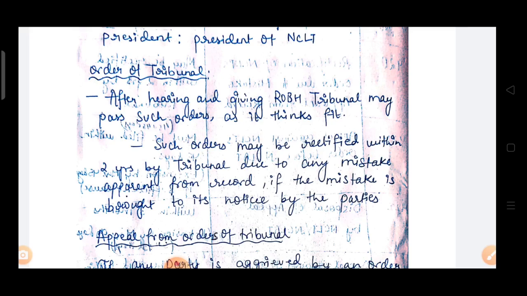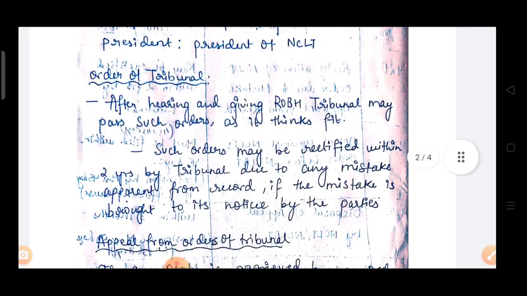This is regarding NCLT. So NCLT, after giving reasonable opportunity of being heard, passes such order as it thinks fit, and that order can be rectified, as we have studied in the previous page. That order can be rectified within 2 years if there is any mistake apparent from record, and if the mistake is brought to its notice by the parties. So this is regarding NCLT order.